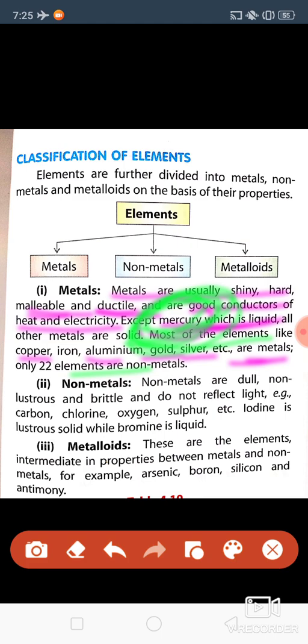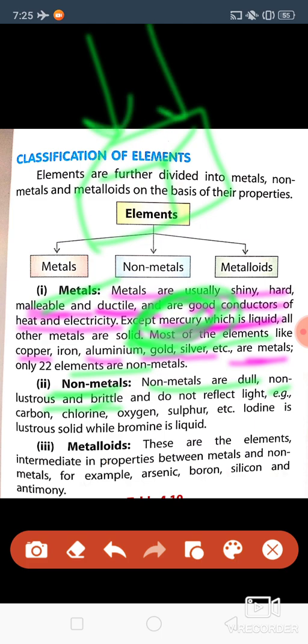Then come to non-metal. Non-metal is just opposite to metal. Non-metals are dull, means not shiny, non-lustrous, and brittle. Brittle means if you hit it, it will break into small pieces. It will not get flattened.